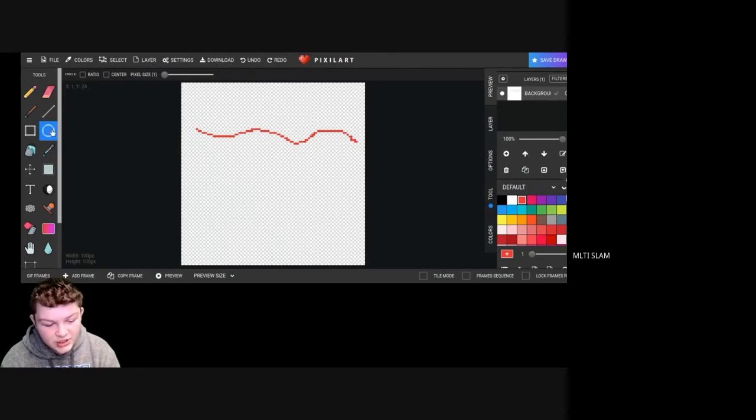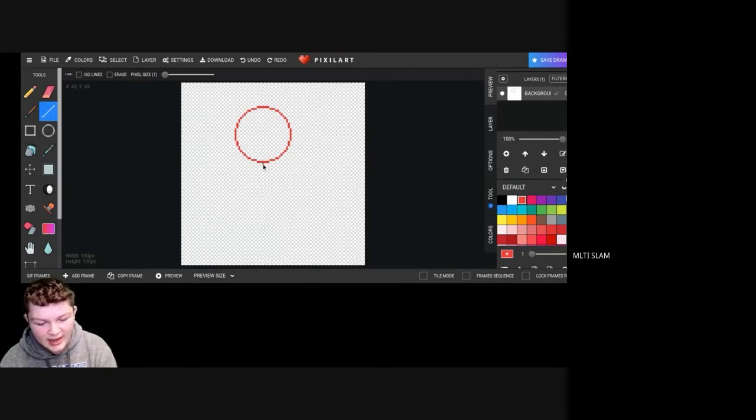Here we have a squiggly line, which is using 100% of my creativity. However, you can switch to a circle, and you make a perfect circle with the circle tool. So you can go to the circle tool with the color you have selected, and you can create a circle. Now, the circle isn't much right now, but if you take the line tool, which is just a line, and you drag, you can create a line. So then you'll keep going, draw another line, draw another line, draw another line.